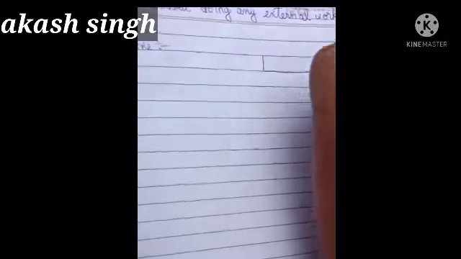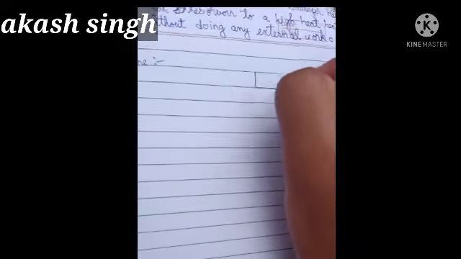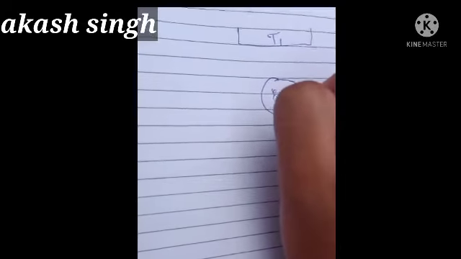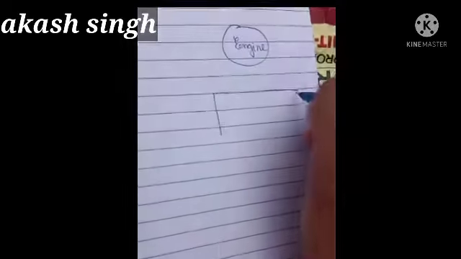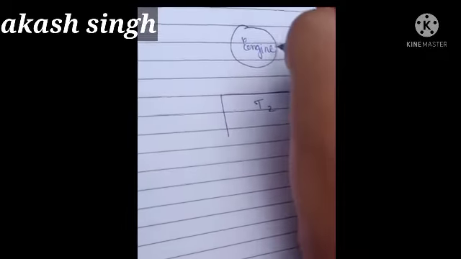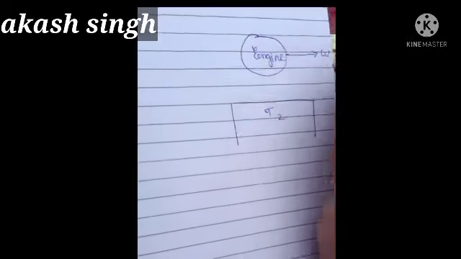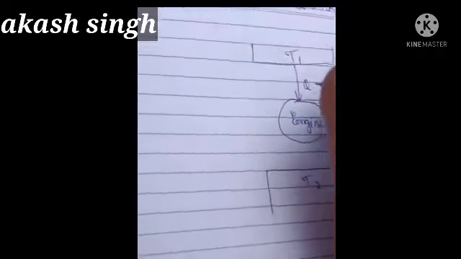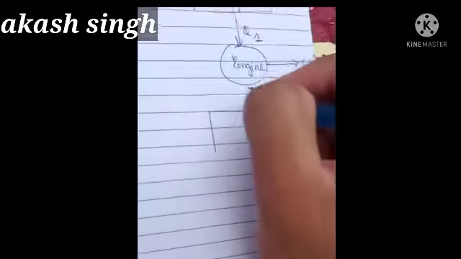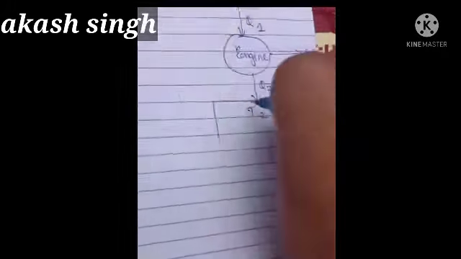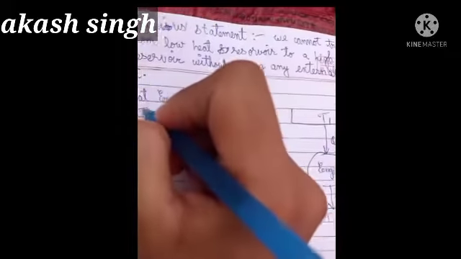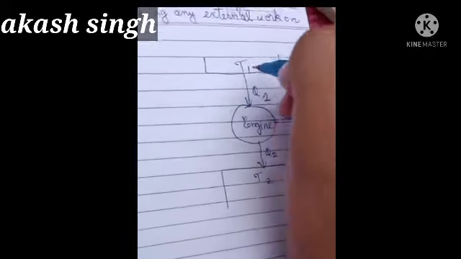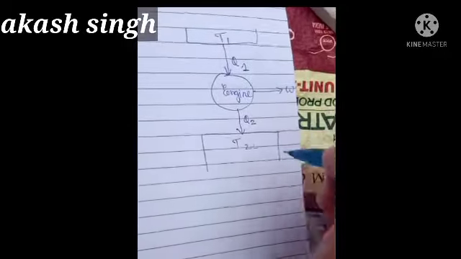So first, suppose this is one reservoir, at temperature T1. This is your engine, I am writing it as only engine, and this is your temperature T2, the second reservoir, and this is the work done by the engine, okay? So suppose I had supplied Q initial, that is, I had supplied Q1 heat to the engine, and it had emitted Q2 heat. Here we are assuming that T1 is greater than T2. So this reservoir is at high temperature and this reservoir is at low temperature.